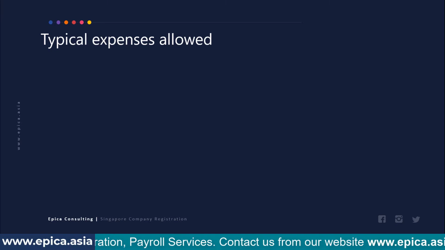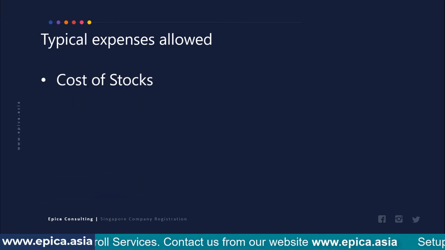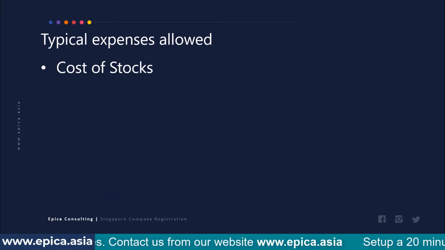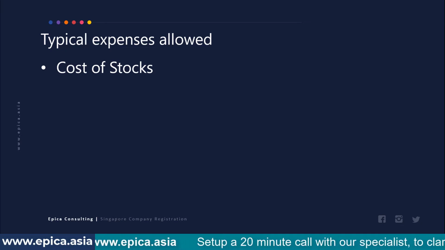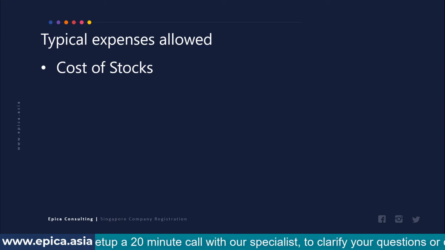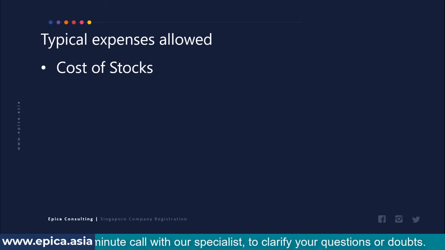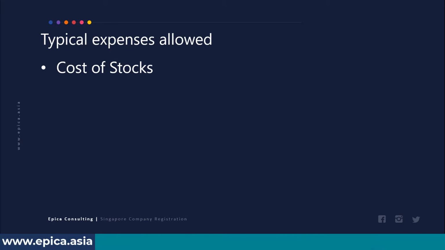So then the question is which business expenses are allowed? The typical expenses that are allowed are cost of stocks. You might be trading in products and purchasing these goods. For example, we know one phone company which sells various kinds of hand phones, fixed phones and desk phones. Whatever they purchase, all this cost of stock will be allowable as a business expenditure.